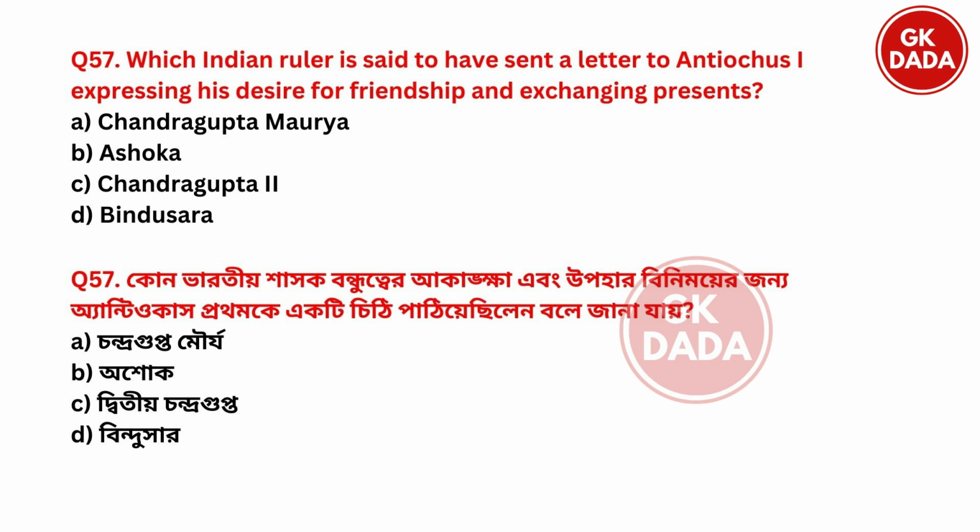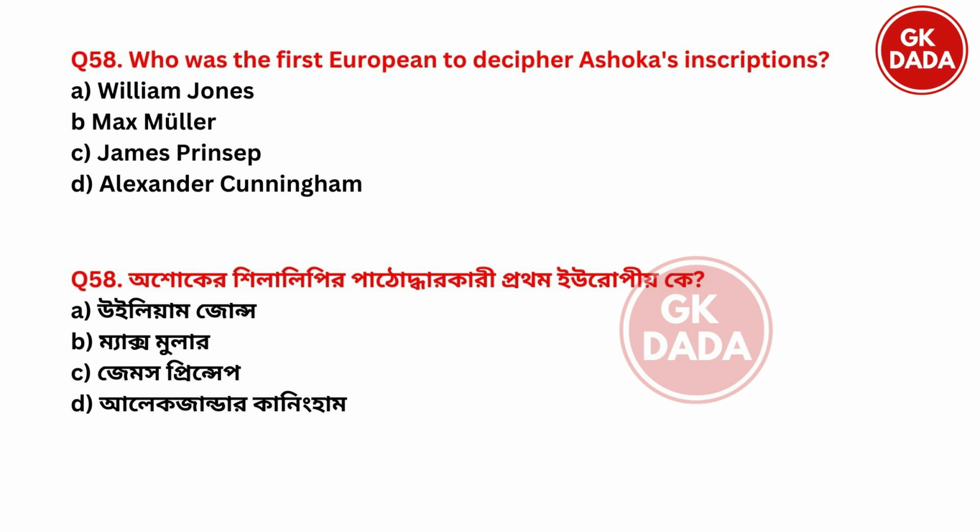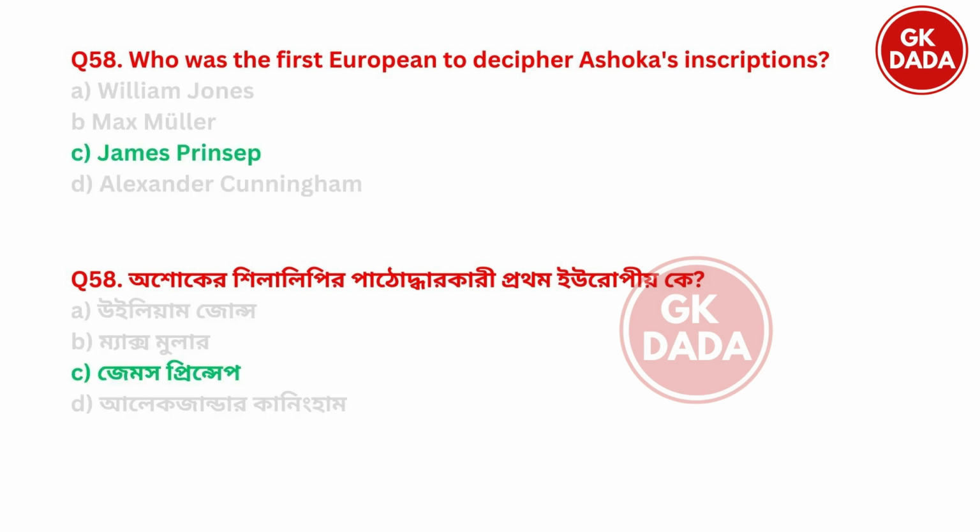Next, which Indian ruler is said to have sent a letter to Antiochus I expressing his desire for friendship and exchanging presents? Which Indian ruler or Mauryan ruler? Option A Chandragupta Maurya, option B Ashok, option C Chandragupta II, option D Bindusar, and the right answer is option D Bindusar. Next, who was the first European to decipher Ashoka's inscription? Option A William Jones, option B Max Muller, option C James Prinsep, option D Alexander Cunningham. And the first European was option C James Prinsep.